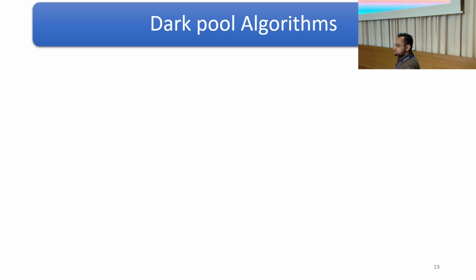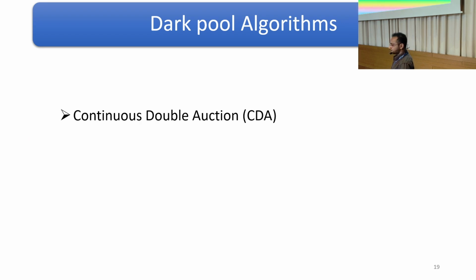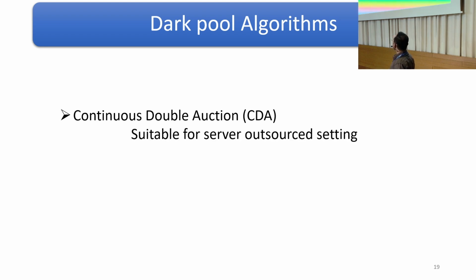As I mentioned earlier, one natural application for this model is dark pool. The two popular algorithms used for dark pool are continuous double auction and volume matching. Continuous double auction streams the buy and sell requests, and whenever a new request comes, it is processed with the existing set of views. And it is more suitable in the server outsourced setting.